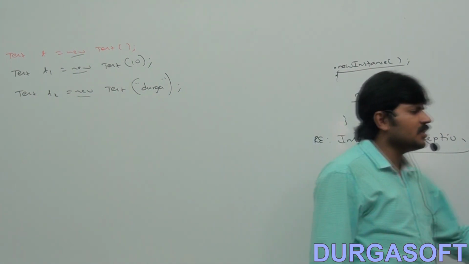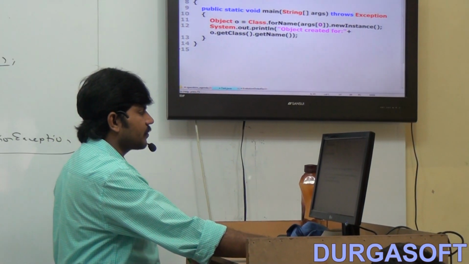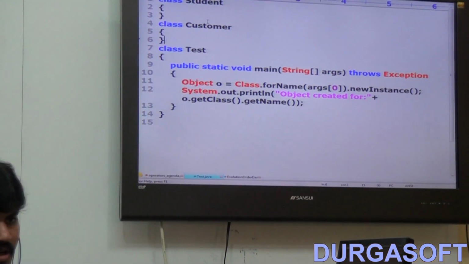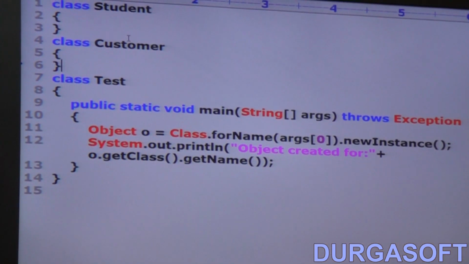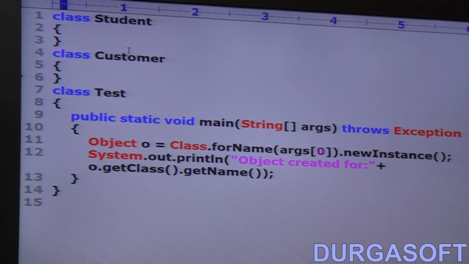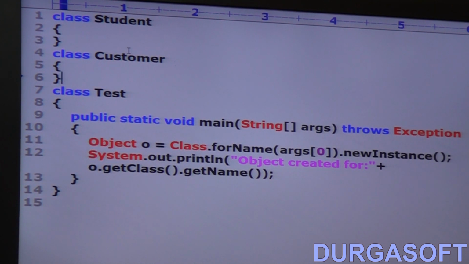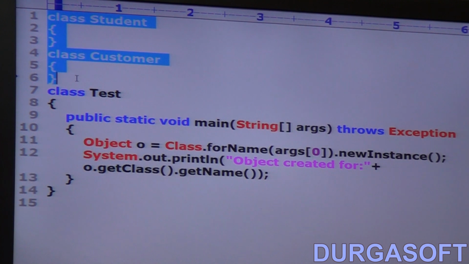Now in this example, have you observed, class Student and class Customer, which we covered? I created a student object and a customer object. Does the Student class contain a no argument constructor? Yes, because if I am not writing any constructor, the compiler will generate the default constructor, which is the no arg. Does the Customer class contain it? Yes. Does the Test class? Yes. Now let me remove these things.